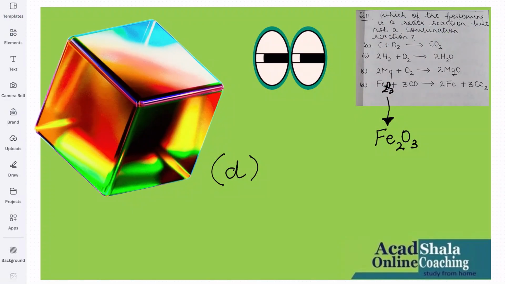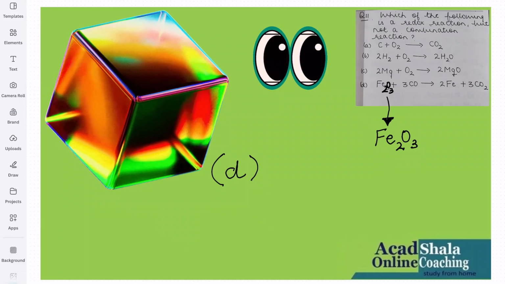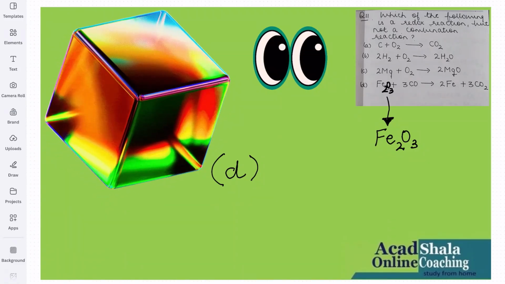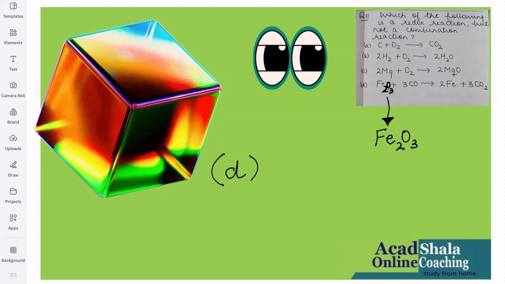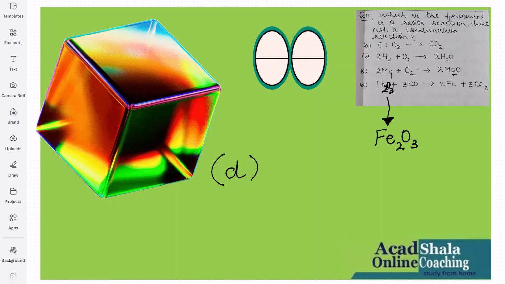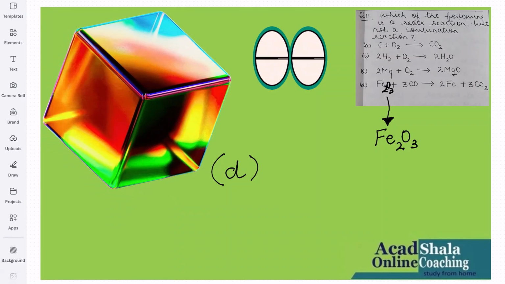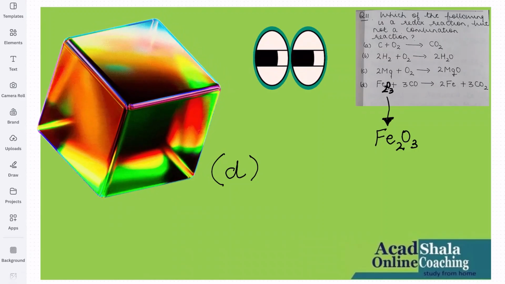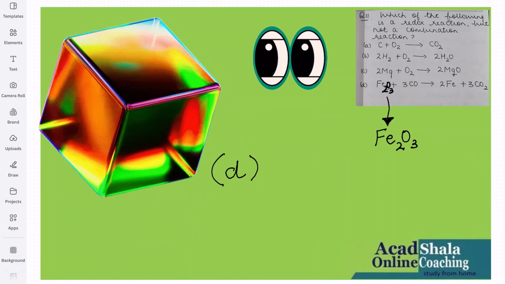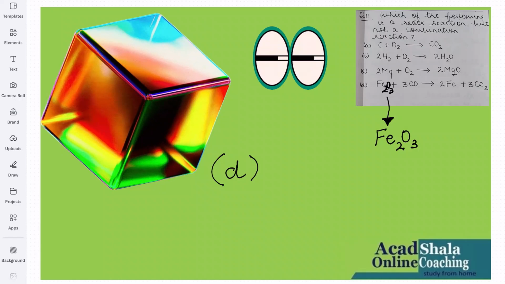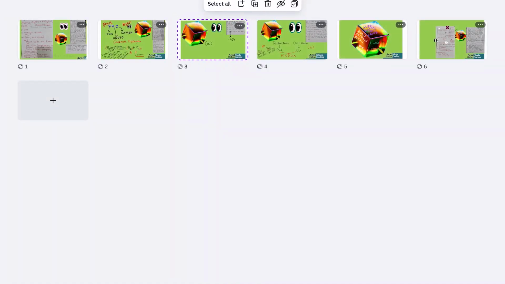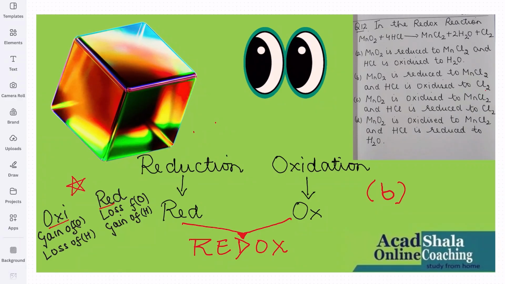The question says, which of the following is a redox reaction but not a combination reaction? And the four options are given. In the first part, we see there are two reactants, one product is formed. So it is a combination reaction. Next one, two reactants, one product, combination reaction. Two reactants, one product, combination reaction. Two reactants, two products, not a combination reaction. So the D part is the correct option. So the next question, okay, last question.